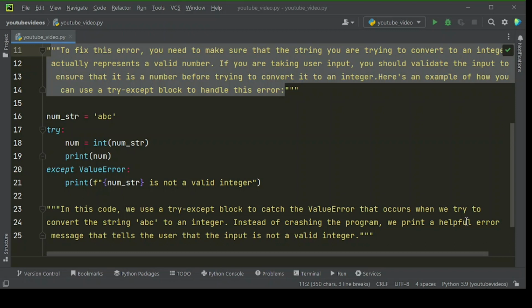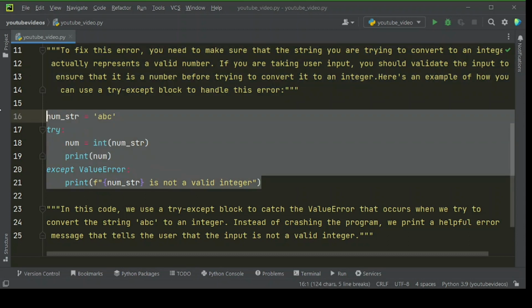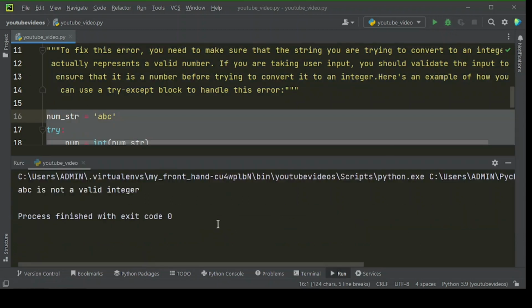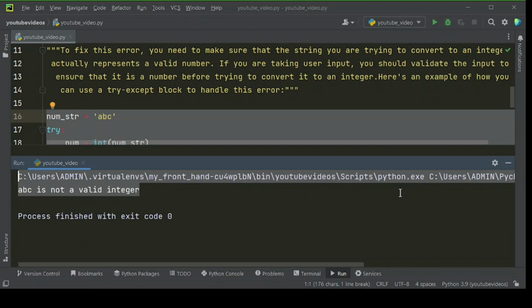To fix this error, you need to make sure that the string you are trying to convert to an integer actually represents a valid number. If you are taking user input, you should validate the input to ensure that it is a number before trying to convert it to an integer. Here's an example of how you can use a try except block to handle this error. Let's run this code. Here is the output.